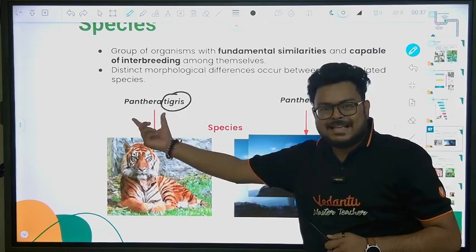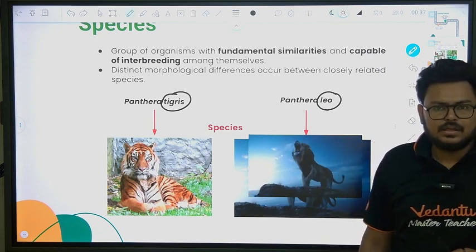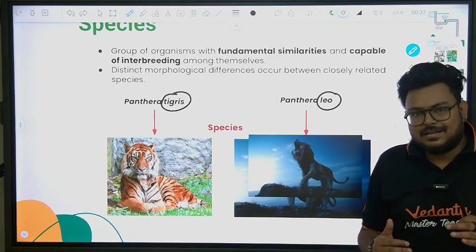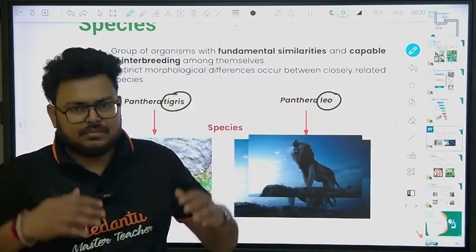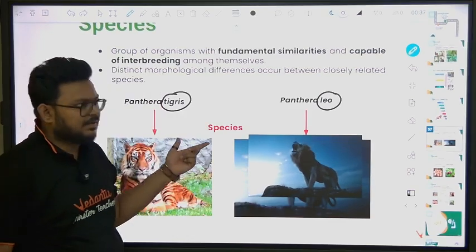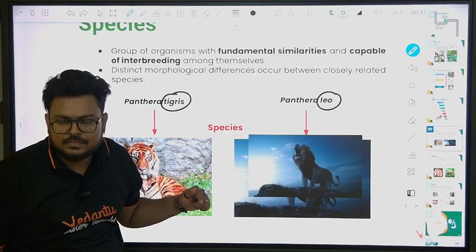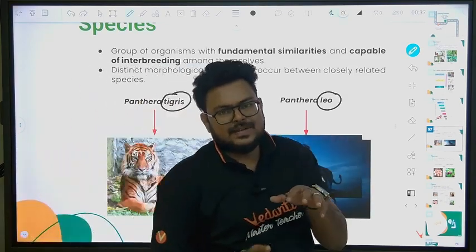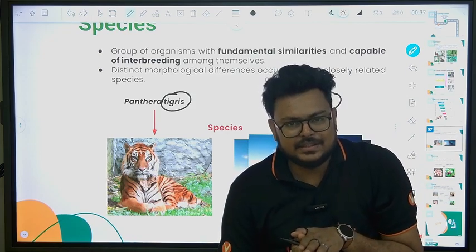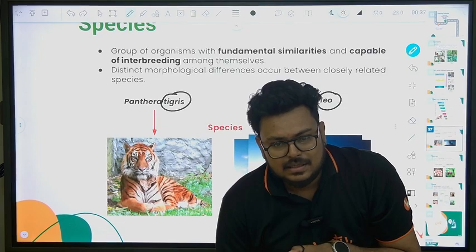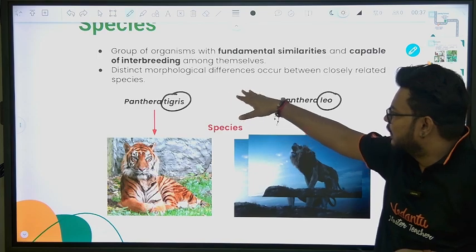Now we came to Panthera. Panthera is the genus. So they have the same genus, that is Panthera. Obviously, earlier in species we were saying what? They can reproduce. Now we move to genus. Obviously one feature will be lost, that they cannot reproduce. The number of common characters got reduced. Let's say up to genus we had 10 characters, but in species we had 11 characters. Which one is the 11th one? That they can reproduce, right? And they have fundamental similarities and the same morphological features.